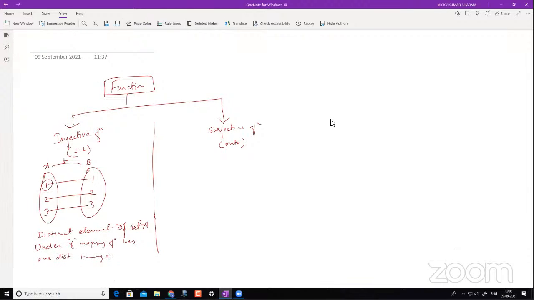So that means this also has to be distinct, and here also it has to be distinct. This is all it means.